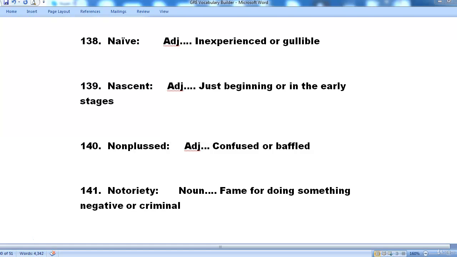139. Nascent. Adjective, just beginning or in the early stages. We can use it for companies, organizations, anything. 140. Nonplussed. Nonplussed is an adjective and it means confused or baffled. 141. Notoriety. Notoriety is a noun and it would mean fame for doing something negative or even criminal.